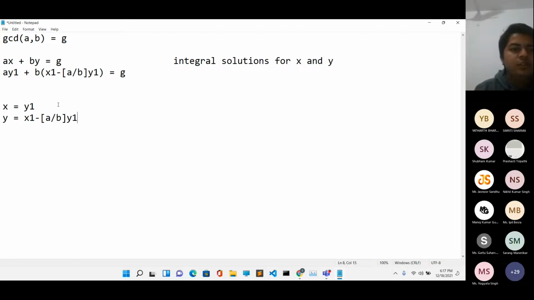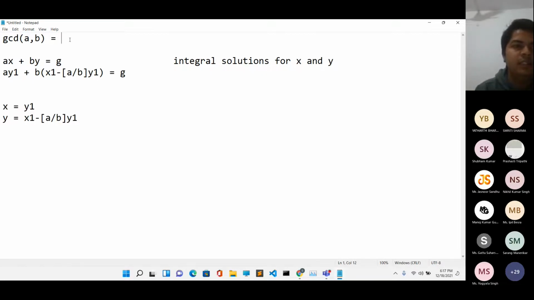So why is this relation useful? We do not even know the value of x1 and y1. Basically, we have been able to find a recursive relation between x and x1 and between y and y1. So we will break down this problem into smaller subproblems. Rather than calculating x and y, I will try to calculate the value of x1 and y1. And if I get to know the value of x1 and y1, then using these two recursive relations, I can find the value of x and y.